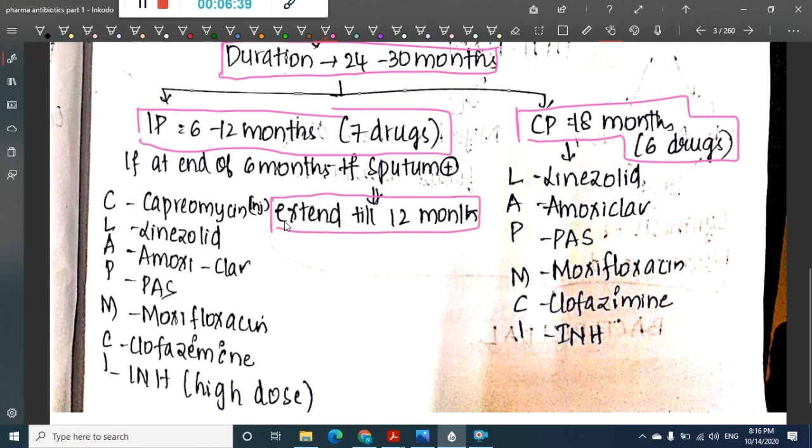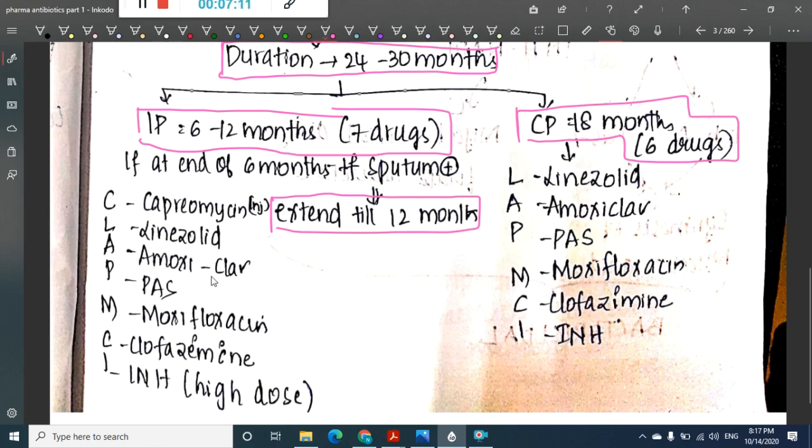So it is CLAP MCI, which is capreomycin, linezolid, amoxiclav, para-aminosalicylic acid, PAS. Then we have moxifloxacin, clofazimine and INH, which is isoniazid.